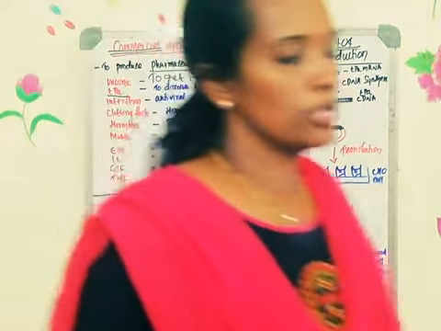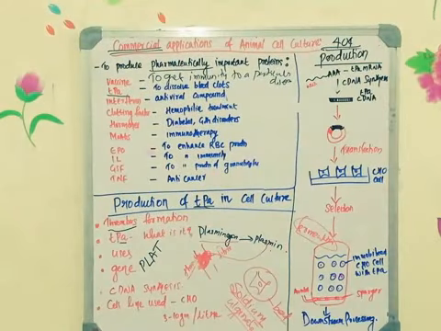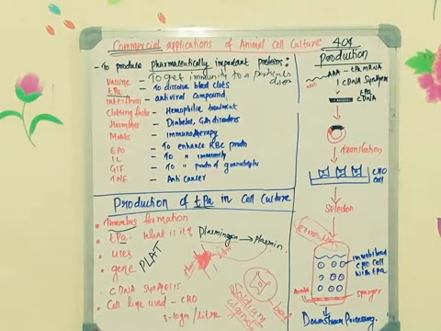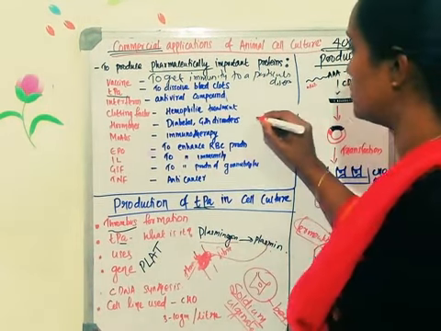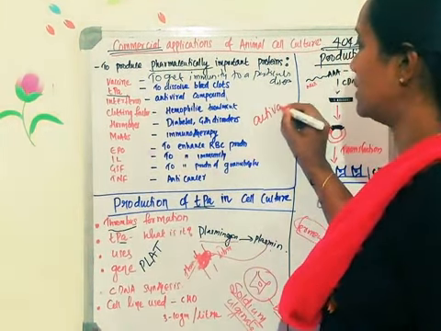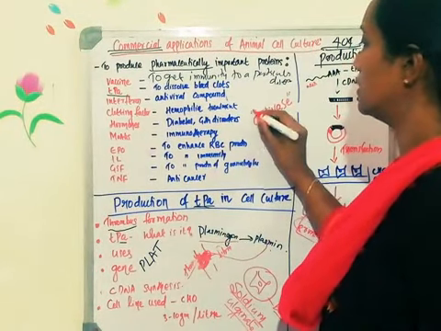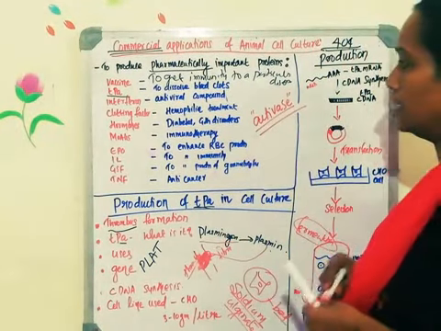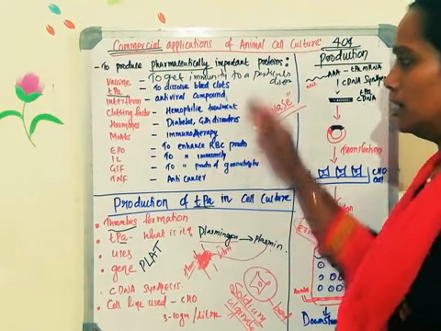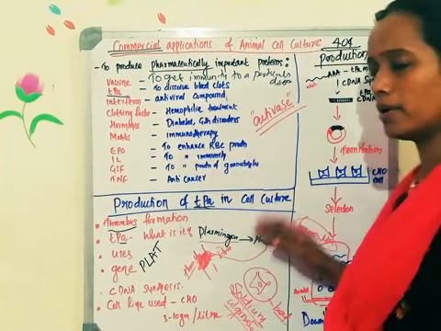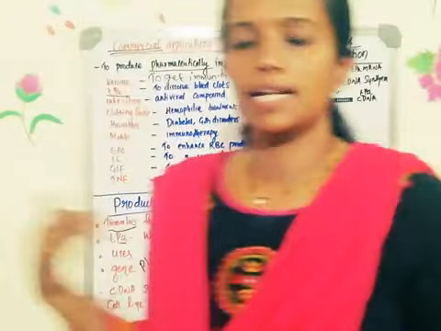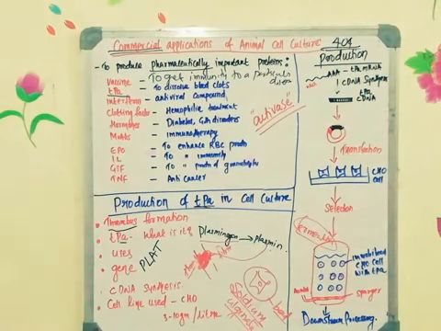The tissue plasminogen activator was first synthesized by a biotechnology company called Genentech. Genentech was the first to market tissue plasminogen activator, with the trade name Activase. Okay, so clear, it's a very simple topic. I will take one or two examples from this list and teach you. For all the production processes, it is similar only. So in the next class, I will teach you about two more production processes.